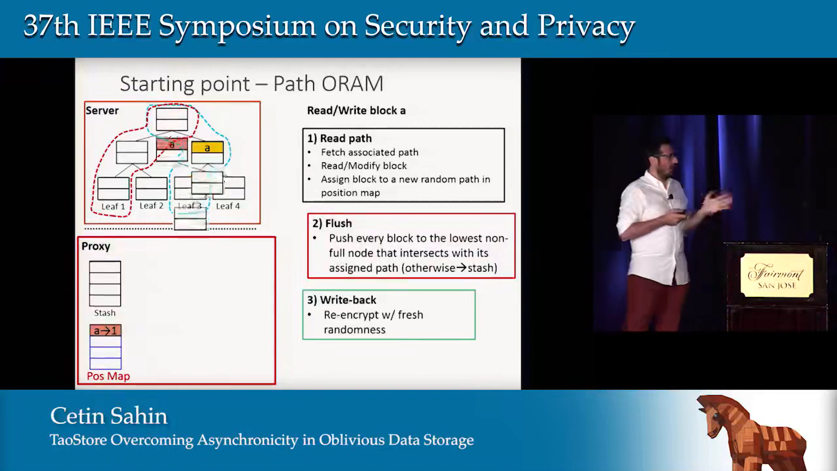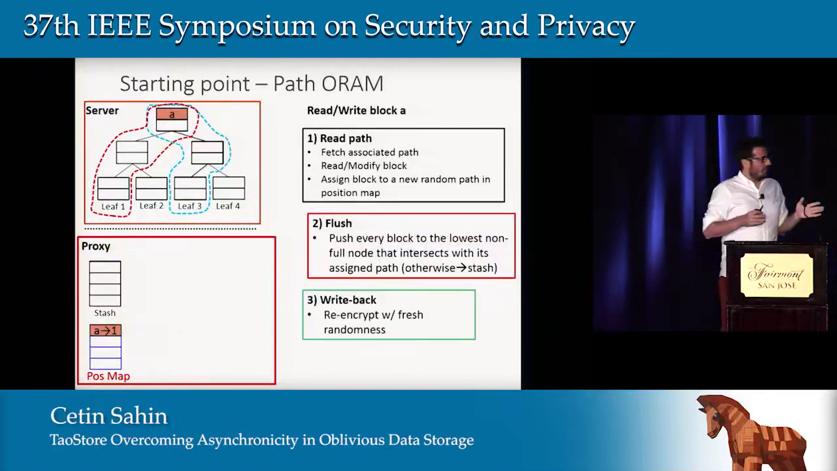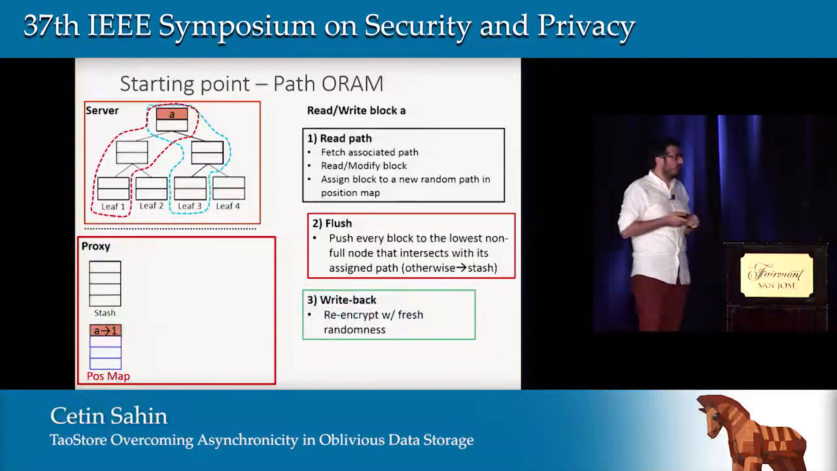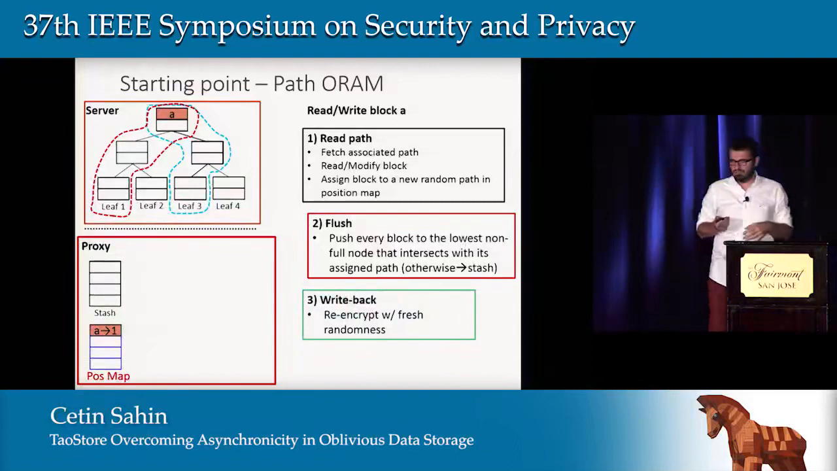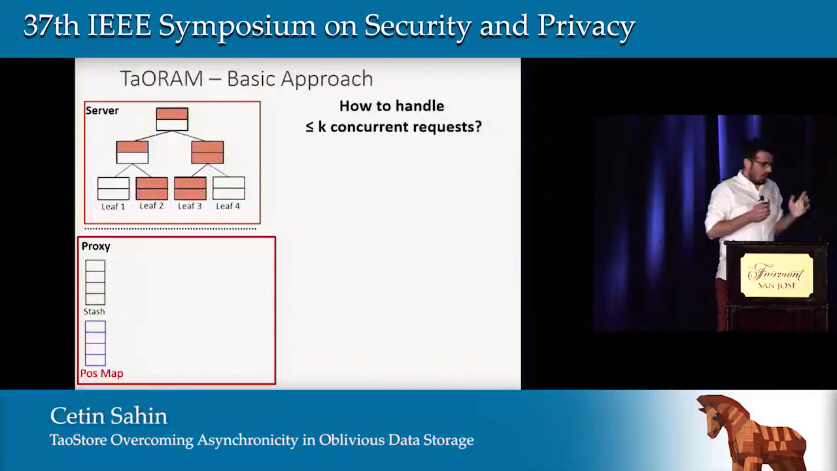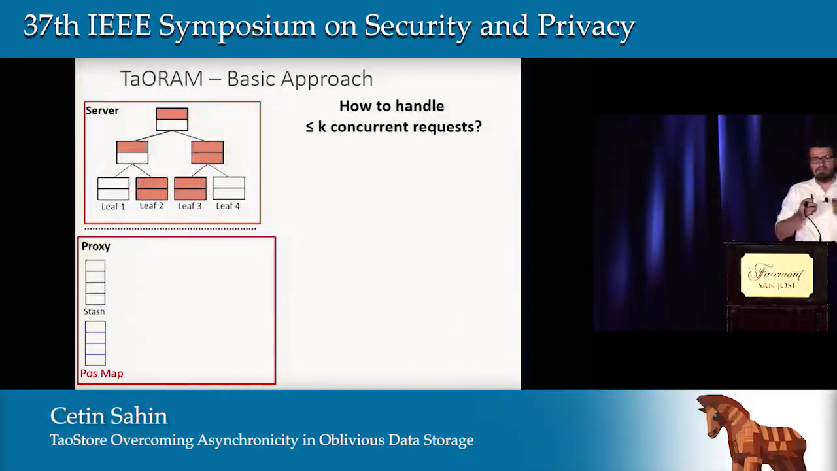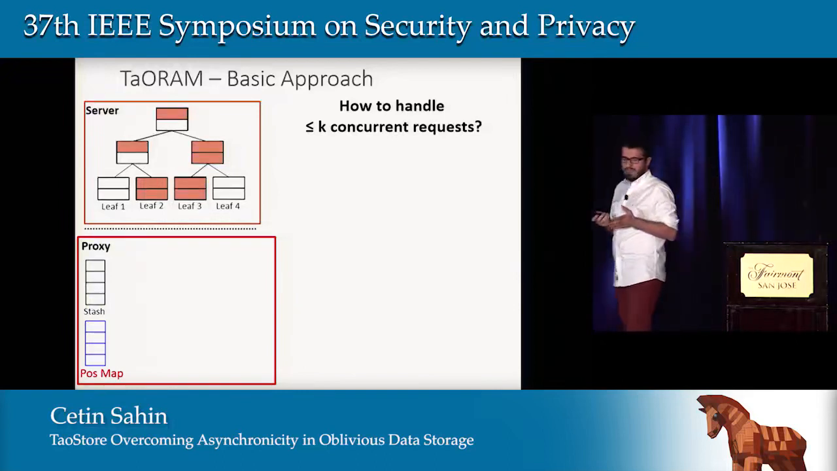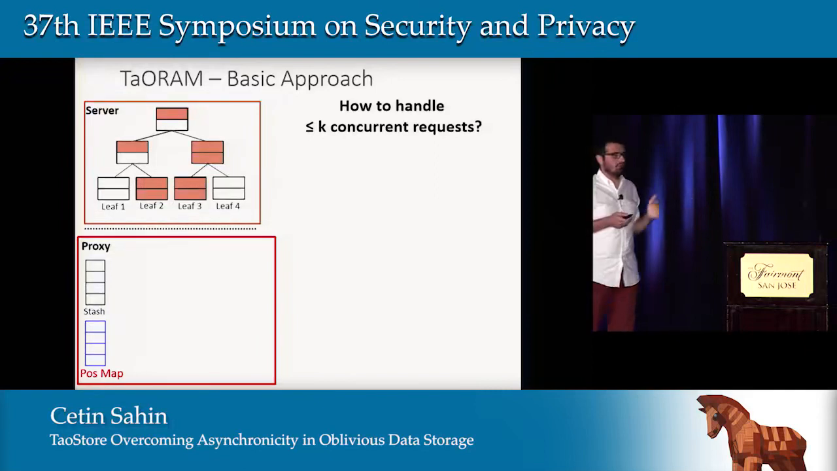Now the third phase. After we are done with the flushing, we re-encrypt the complete path with fresh randomness, and we write it back to the storage. Now we know how a single client tree-based construction works. So the question we need to answer here is: how to handle k-concurrent requests?